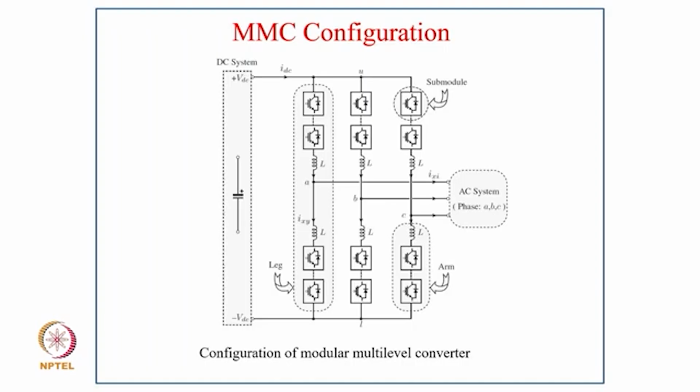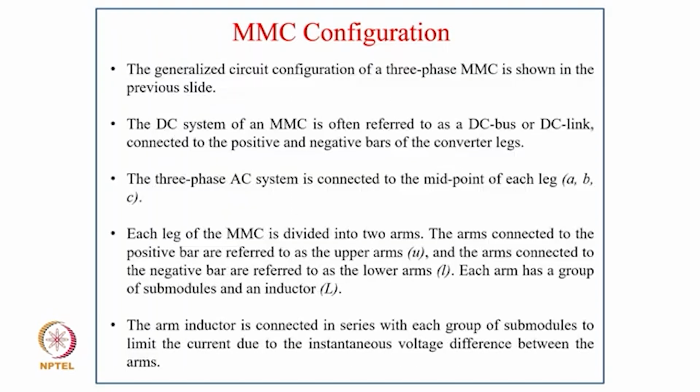Here a lot of submodules are connected in series in each leg, and then you have a couple of interfacing inductors. Typically it is for 3-phase, but it can be extended to more than 3-phase also. The generalized circuit configuration of 3-phase multi-level converters is shown in the previous slide. The DC system of the MMC is often referred to as the DC bus or DC link, connected to the positive and negative bars of the converter legs, and the 3-phase AC system is connected to the midpoint of each leg, A, B, C. Each leg of the MMC is divided into 2 arms.